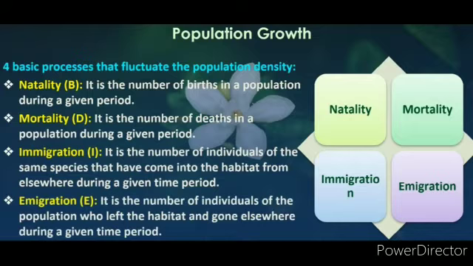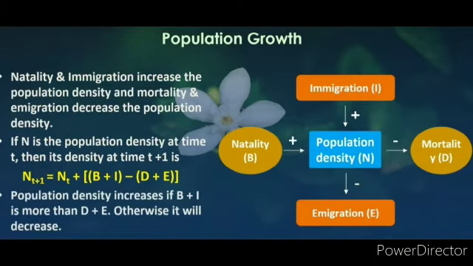Third, immigration is the number of individuals of the same species that have come into the habitat from elsewhere during the time period under consideration. Fourth one, emigration, is the number of individuals of the population who left the habitat and gone elsewhere during the time period under consideration. Natality and immigration increase the population density, and mortality and emigration decrease the population density.